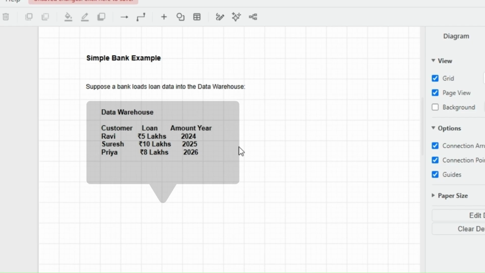Now users mainly read this data to create reports, right? Whatever this data is, you read the data, then you create the reports and analyze the data. The data warehouse is kept relatively stable for analysis. So this is the non-volatile topic.